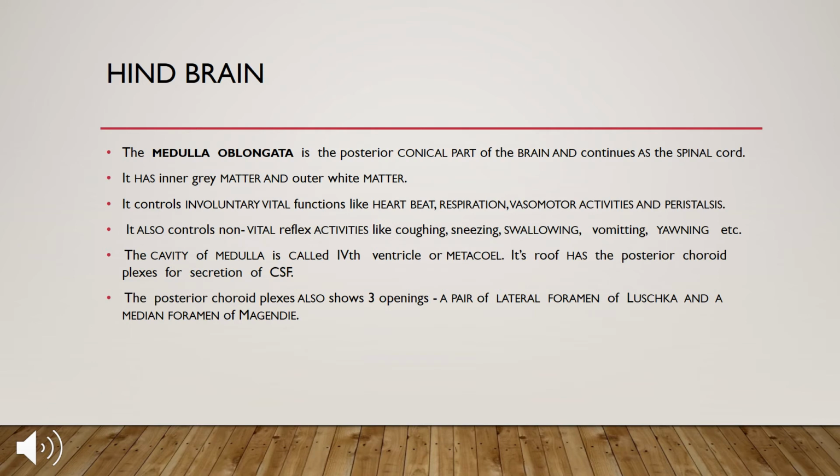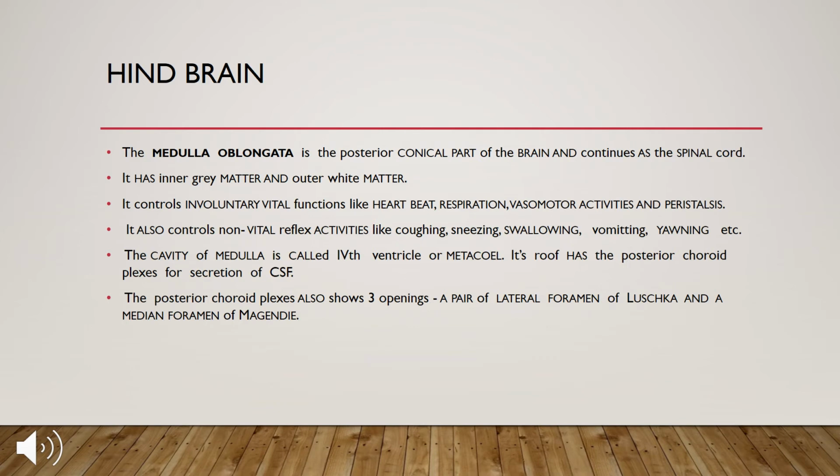After studying the pons varolii and cerebellum, the third part of the hindbrain is the medulla oblongata. So let us focus on what it is. The medulla oblongata is the posterior conical part of the brain and continues as the spinal cord. It forms the brain stem, and it has inner gray matter and outer white matter.